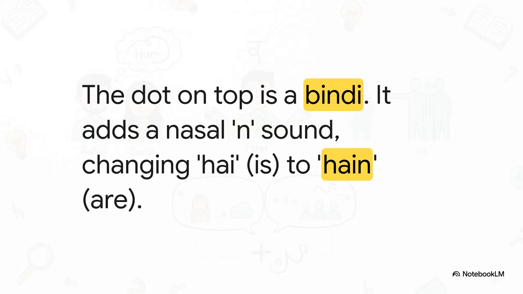So what's the difference? Can you spot it? It's that little dot on top of hain. That dot is called a bindi, and it's not just for looks. It totally changes the pronunciation. Listen, the singular is hai, nice and clean. But the plural, with the bindi, gets this nasal sound at the end, hain. Hear that little N sound? Hain. That tiny sound is the key to this whole lesson.